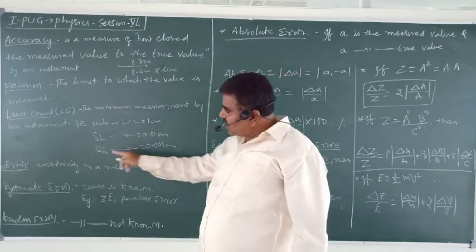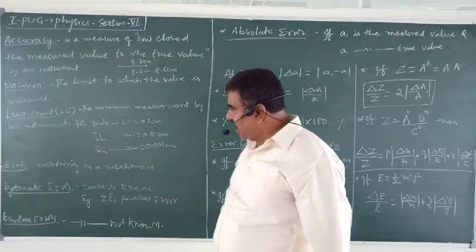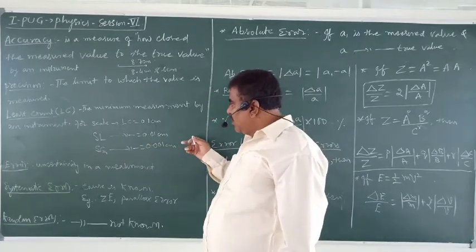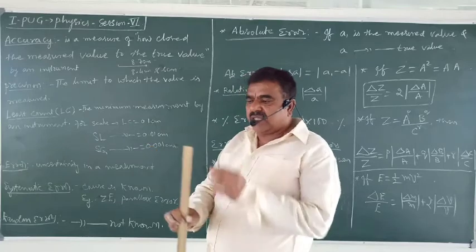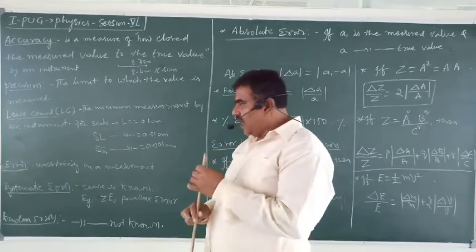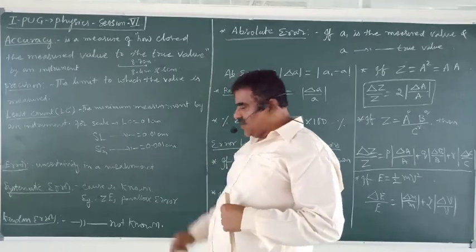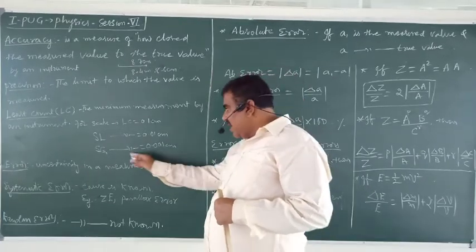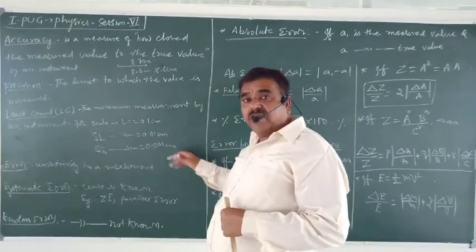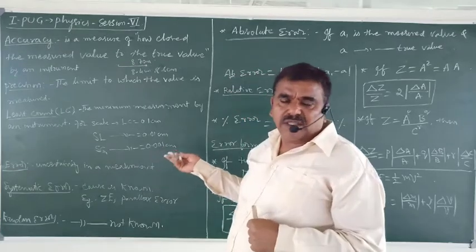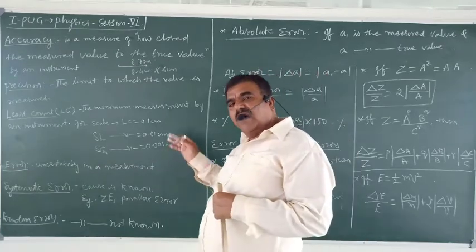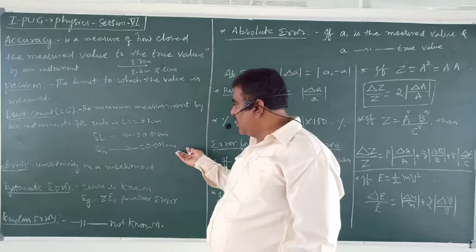If you use the same instrument, suppose you are using screw gauge, you will measure the thickness of the scale using screw gauge. You will repeat the experiment 10 times. In 10 trials, you will get different values. One or two values may repeat, or all of them may be different.